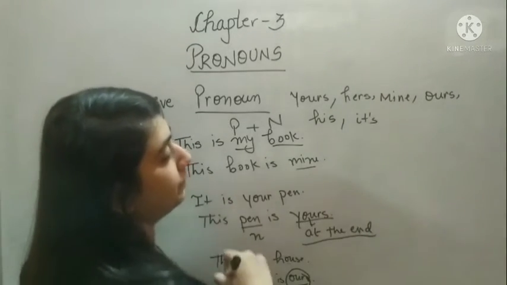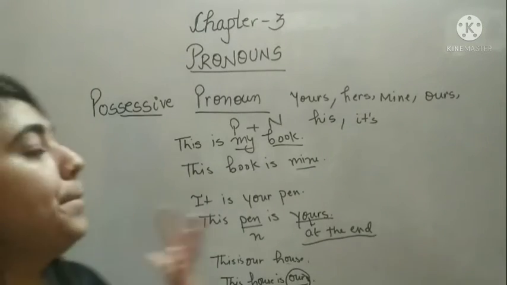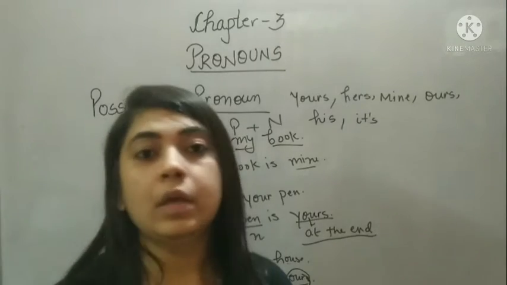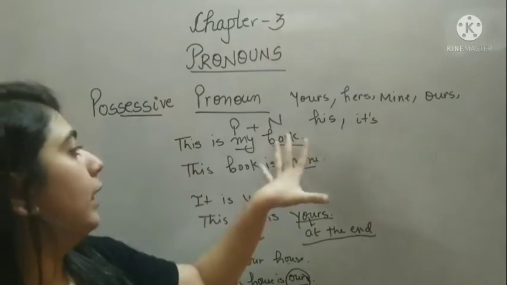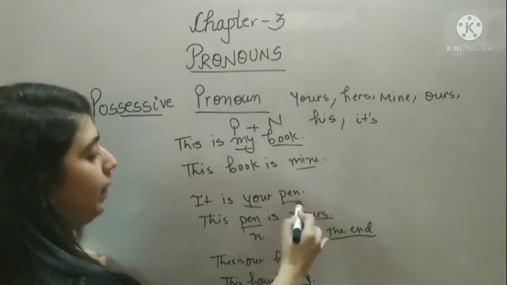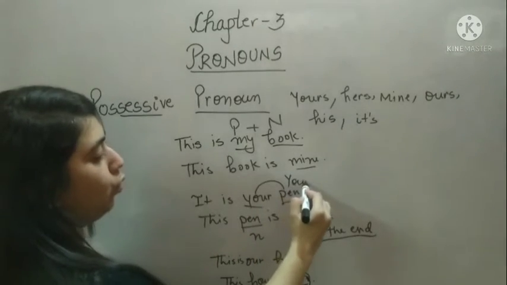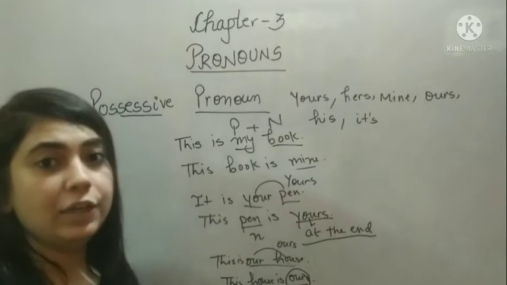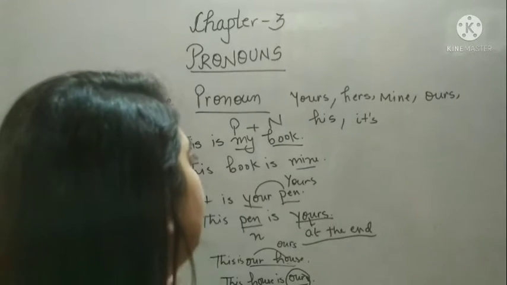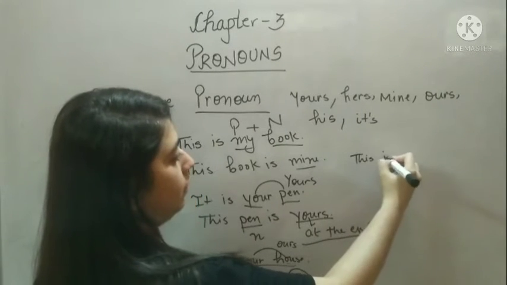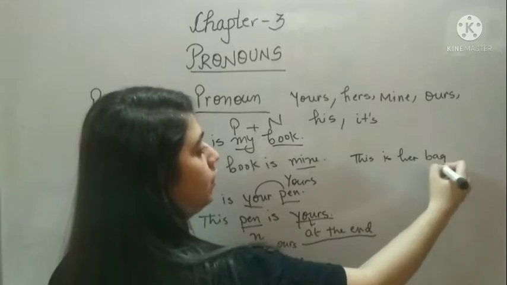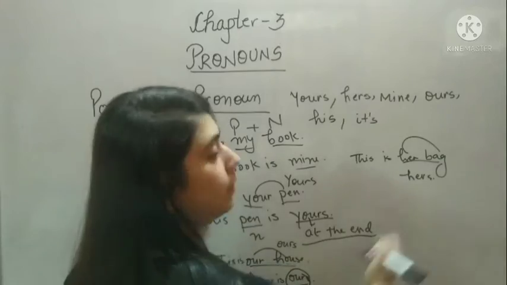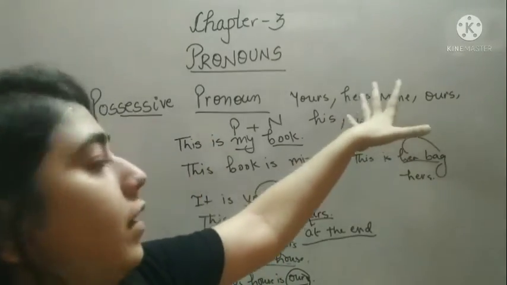Right. So, all these are possessive pronouns. How will you choose which possessive pronoun will go with which noun? For that, you will have to look here. Your pen will get changed to yours. Our house will get changed to ours. If I talk about any girl's thing, for example, this is her bag, you can replace her bag with hers. This bag is hers. So, these are all possessive pronouns.